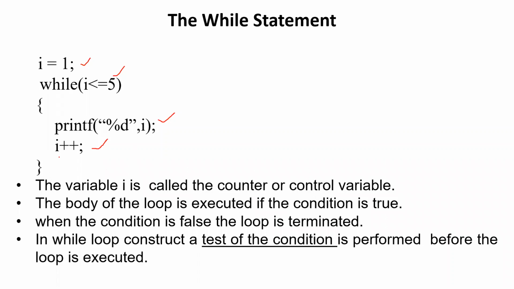Which is the control variable in this example? Answer in the chat box. In this example, which is the control variable? Javed Pasha, I told you not to message to everyone. Then why am I asking? i plus plus, okay, that is incrementing. The variable name is i. The control variable in this program is i.